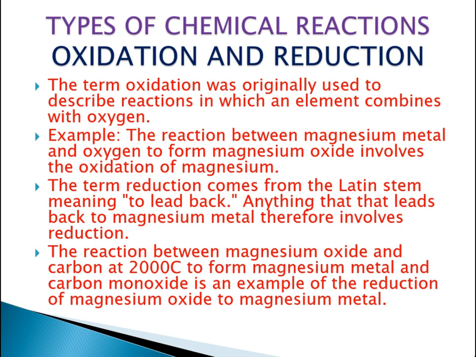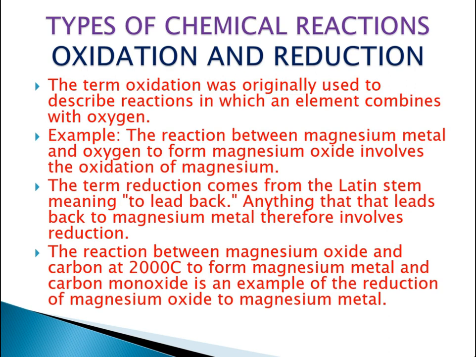For example, the reaction between magnesium metal and oxygen, forming magnesium oxide, involves oxidation of magnesium. Magnesium in its reactant part has not been combined with oxygen, but in its product part it has been combined with oxygen, forming magnesium oxide. That is the oxidation of magnesium.